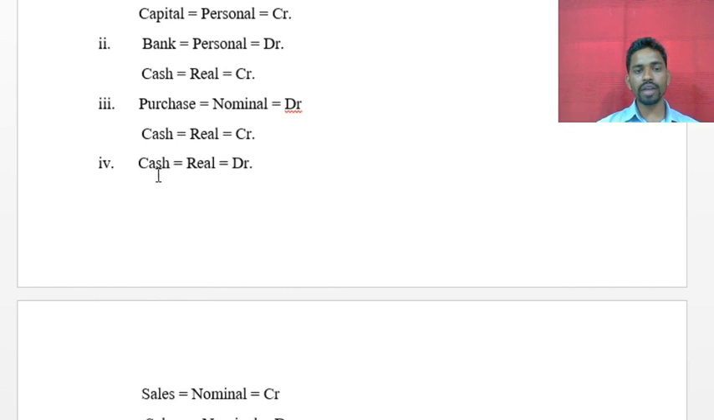Now we have to ascertain the type of accounts. Cash is real, and sales is nominal because it is income and gains. What's the real rule? Debit what comes in, credit what goes out. After selling, cash comes into the business, so it is a debit. Sales is nominal: debit all expenses and losses, credit all income and gains. After selling goods and services, cash comes into the business as income, so it will be the credit.